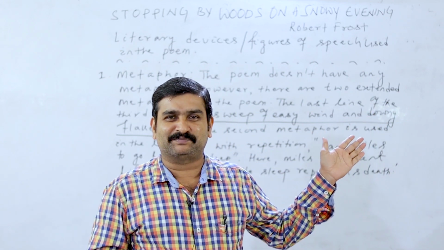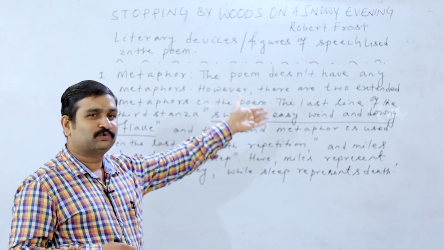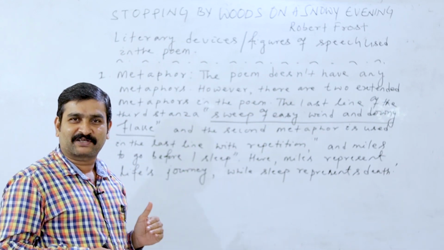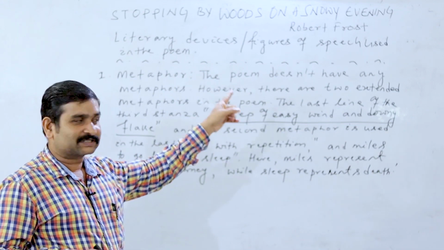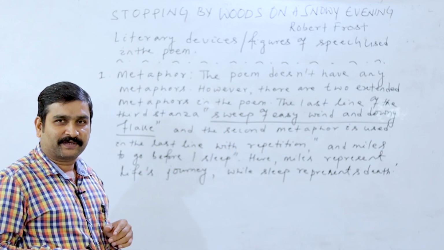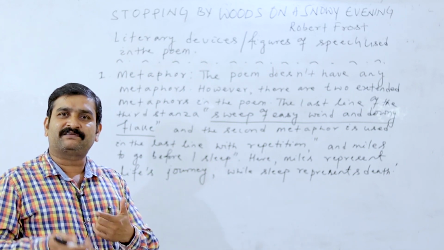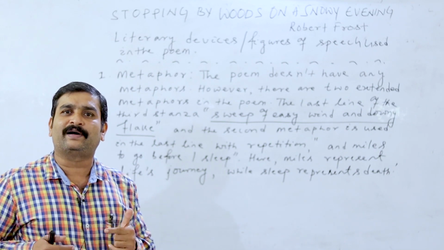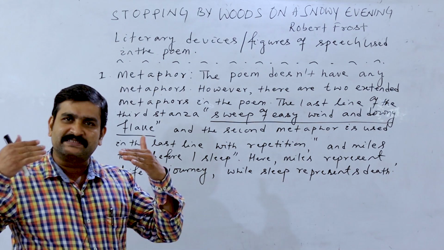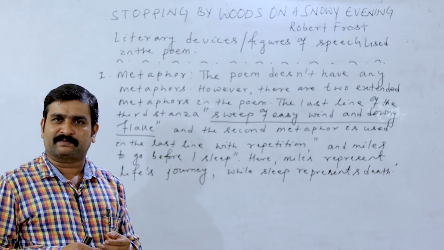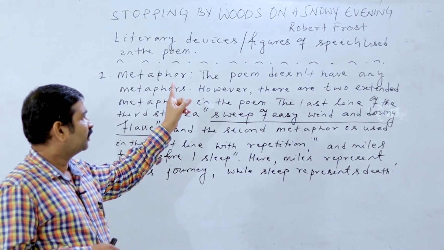Now, I have written something on the board. Please have a look. Stopping by Woods on a Snowy Evening, written by Robert Frost. And here, literary devices, figures of speech used in the poem. I have already told you what literary devices are. Literary devices are the technical words in literature which explain something, which present the poet's point of view in a better manner. So the first one is metaphor. All of you look at it.